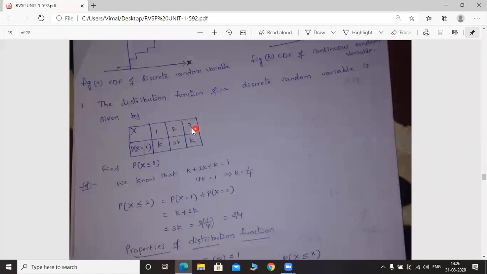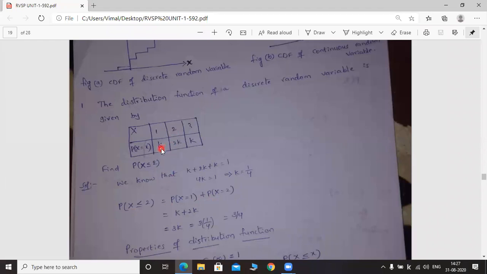So you should not consider this one. You should not consider 3. Only 1 and 2 you have to consider. So probability of capital X less than or equal to 2 can be written as probability of capital X equal to 1 plus probability of capital X equal to 2. You have to add these two values only.